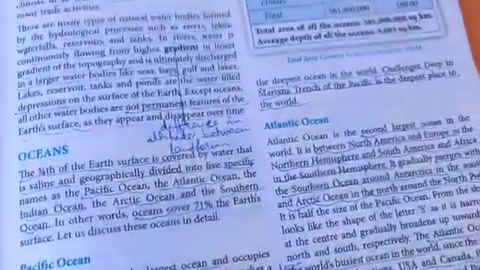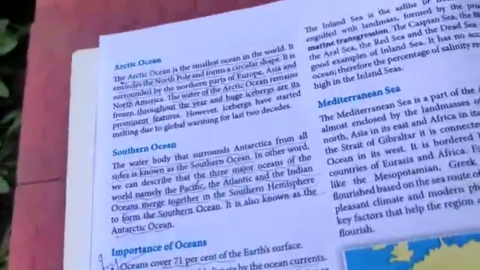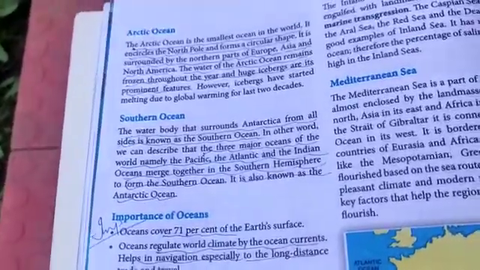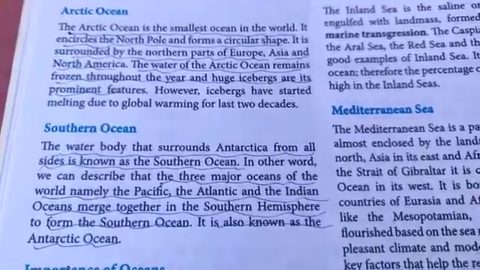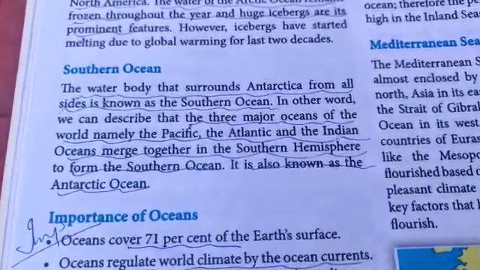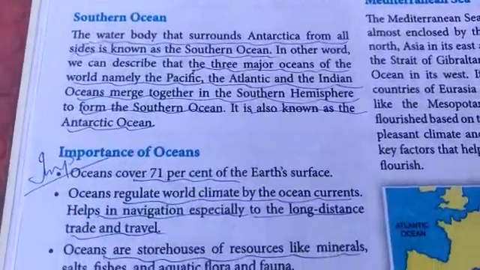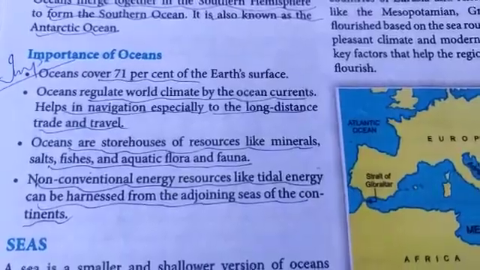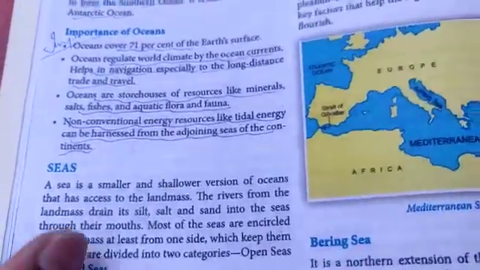We learnt about the Pacific Ocean, the largest, then the Atlantic Ocean, the second largest, the Indian Ocean, the third largest, and the only ocean which is named after a country. And then we learnt about the Arctic Ocean, which is frozen throughout the year as it surrounds the North Pole. Then the Southern Ocean, which is also called the Antarctic Ocean, and as the name goes by, it is at the South Pole. We also learnt about the importance of oceans. So today we are going to learn about the seas.